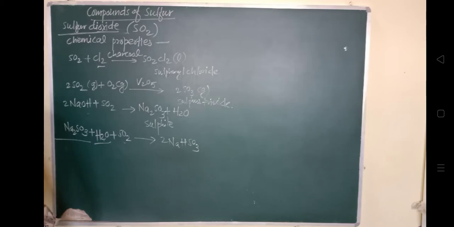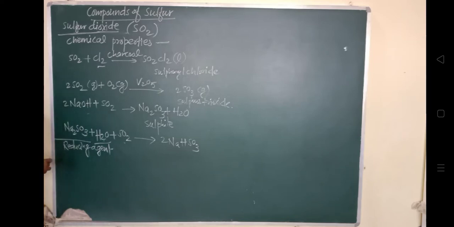Then it has a reducing property, it can reduce. So sulfur dioxide acts as a reducing agent. How it acts as a reducing agent, we will see. Moist sulfur dioxide reduces ferric salt into ferrous salt.